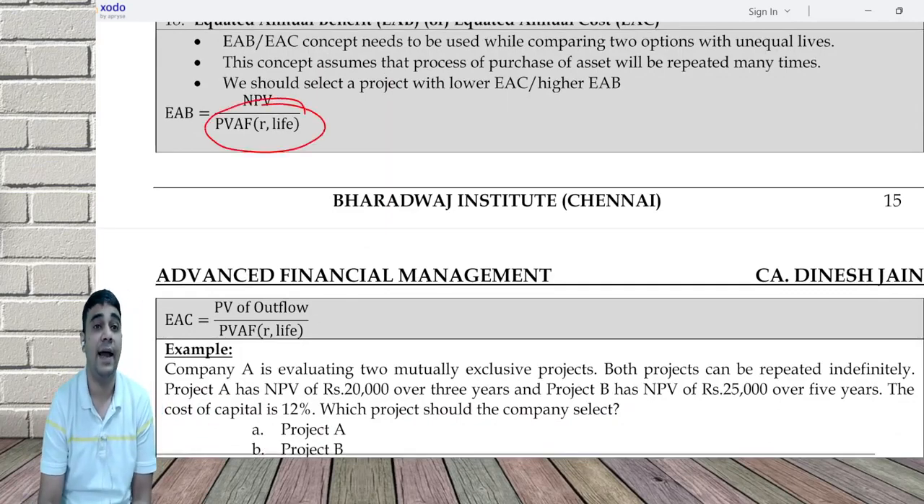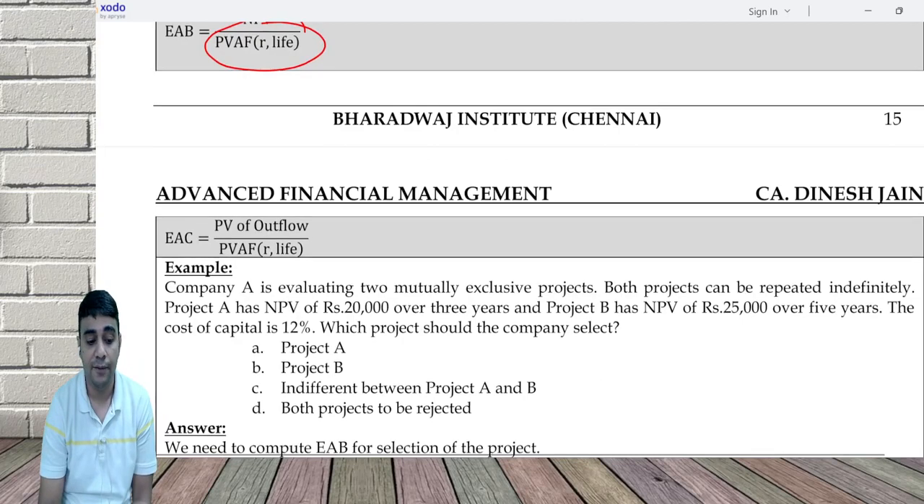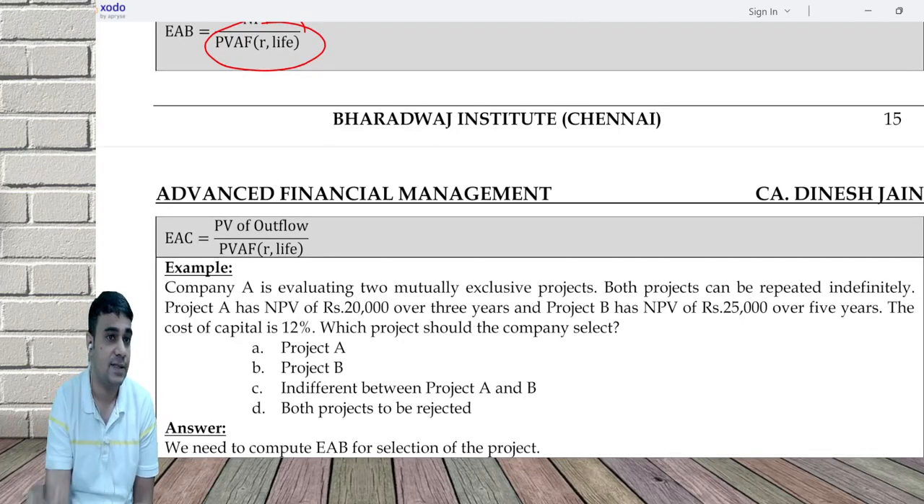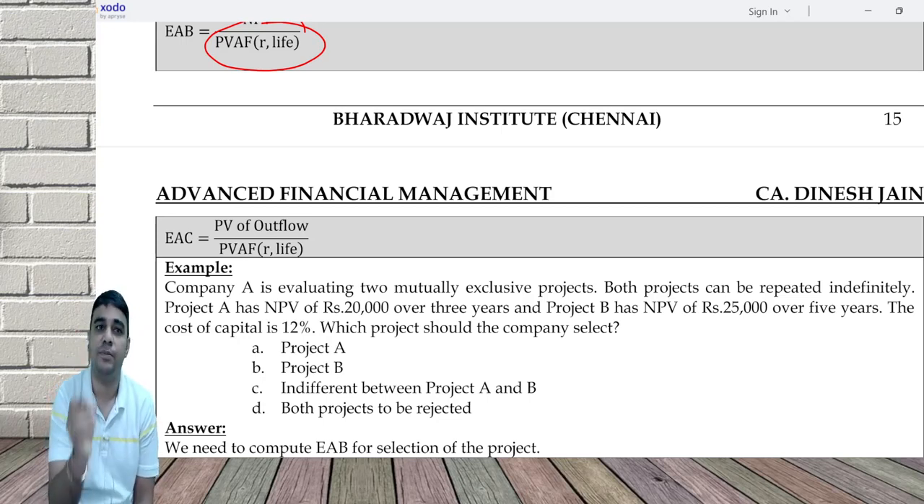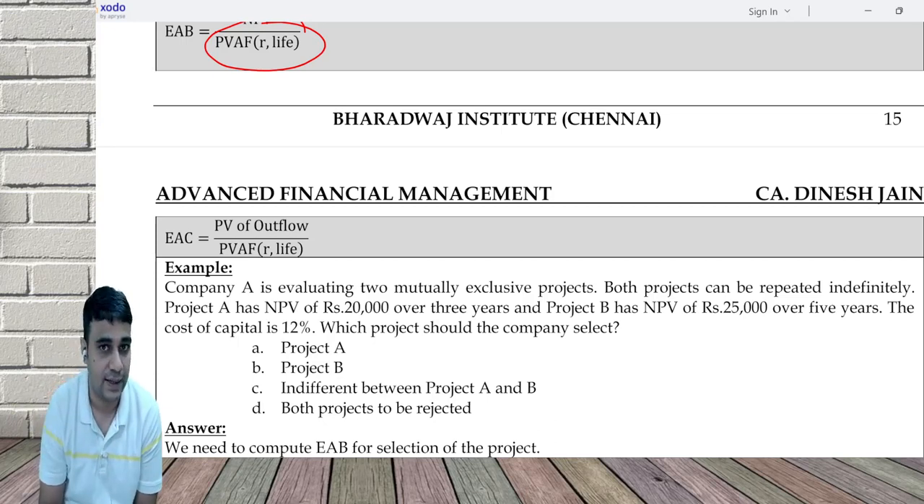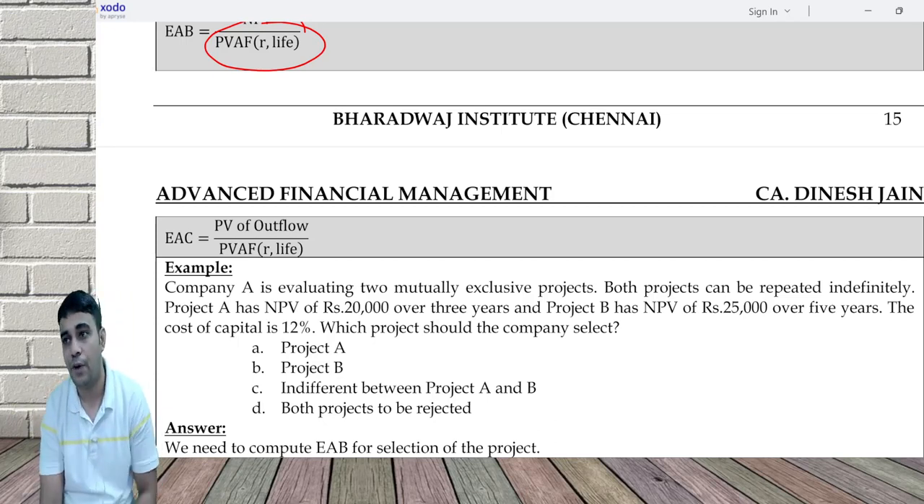Present value annuity factor R comma life, for EAC as well as EAB. In EAB we use NPV. In EAC we use PV of outflow. You want to use NPV also, use it, but it will be a negative number. So negative number indicates it's PV of outflow. That's all.